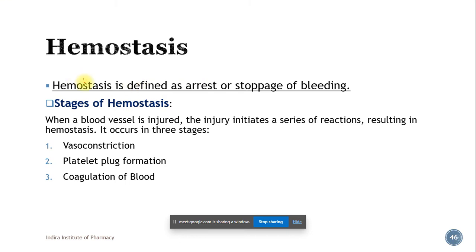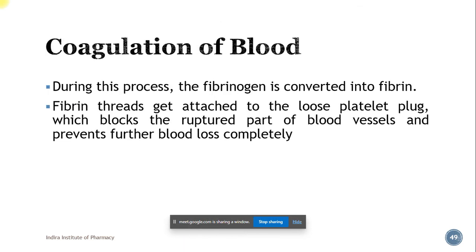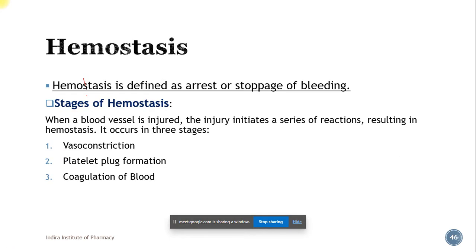So the word hemostasis can be divided into two: hemo and stasis. Stasis means stoppage, and hemo is related to blood. So in this context it is bleeding. Hemostasis is the mechanism by which there is stoppage of bleeding.